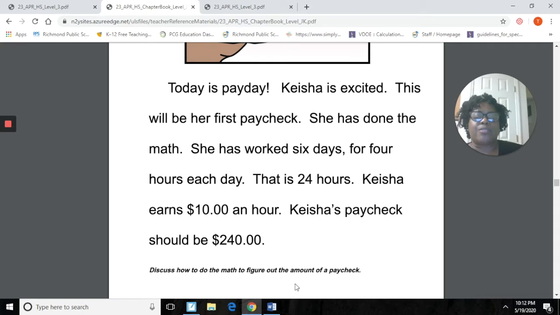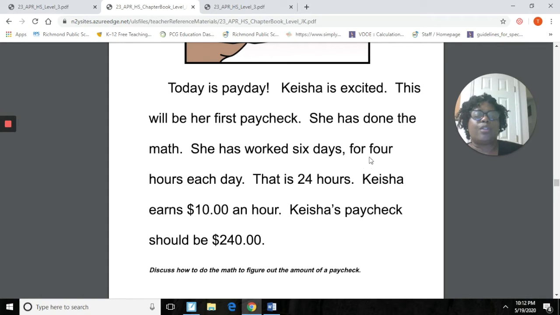Okay? So now here is our focus question right down here. Our focus statement is right down here. Okay? And it says here, discuss how to do the math to figure out the amount of her paycheck. So how did she figure that out? So she realized right here, you see where my pointer is? She realized that she had worked 6 days. Okay? And she said there are 24 hours in a day. Okay?